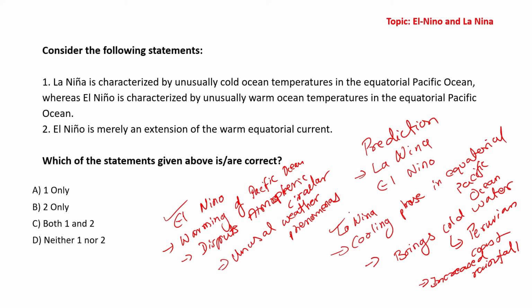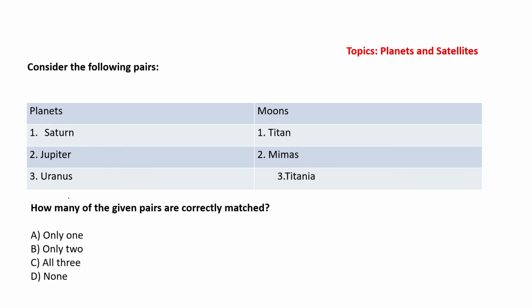If you take into consideration the statements provided, La Nina is characterized by unusual cold ocean temperatures in the equatorial Pacific Ocean, whereas El Nino is characterized by unusual warm ocean temperatures in the equatorial Pacific Ocean. This statement is correct. We have seen El Nino is a mere extension of the warm equatorial current. This statement is also correct. If you take into consideration both the statements, what will be the answer? The answer will be C. Both 1 and 2 are correct. Okay. Now let us move to the last question, guys.